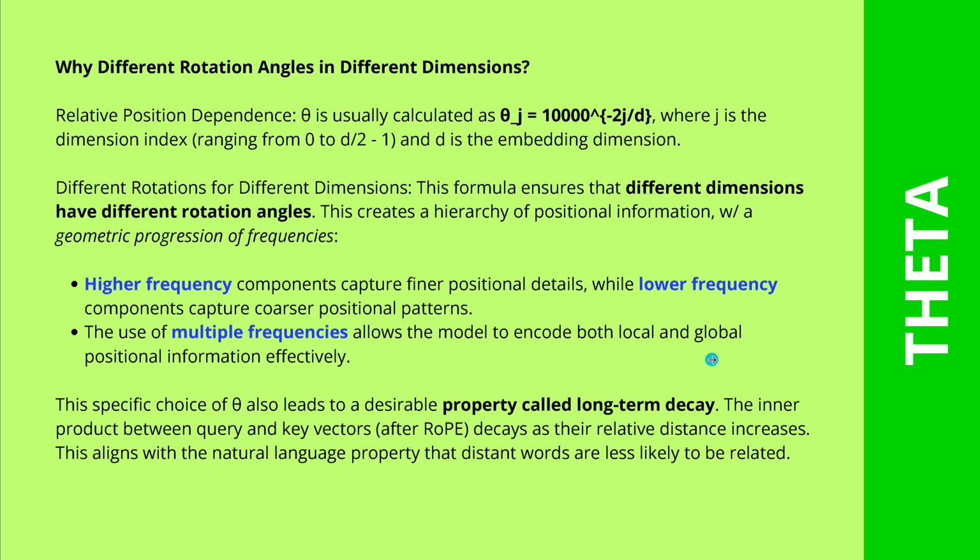And this aligns with what we have in our natural language, this property that distant words are less likely to be related. So you see, this specific theta definition gives us a multiple frequency analyzer for our semantic content to calculate the attention scores, plus a long-term decay. Isn't this beautiful? Just a simple definition.